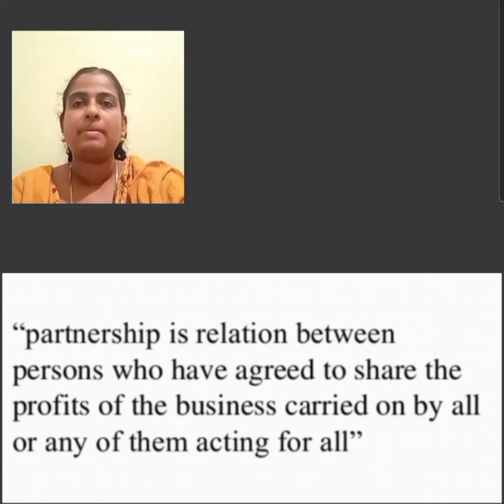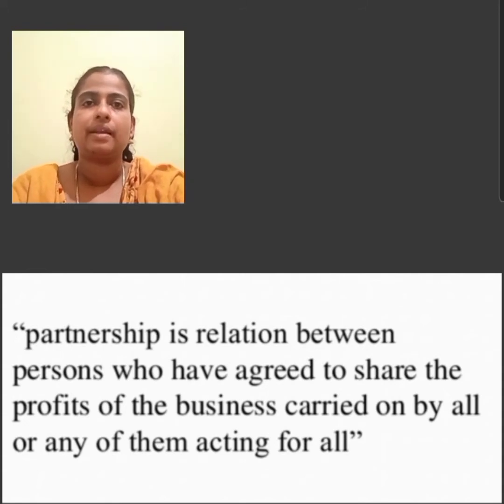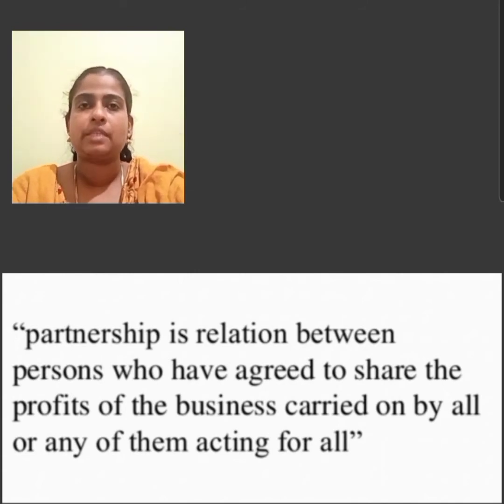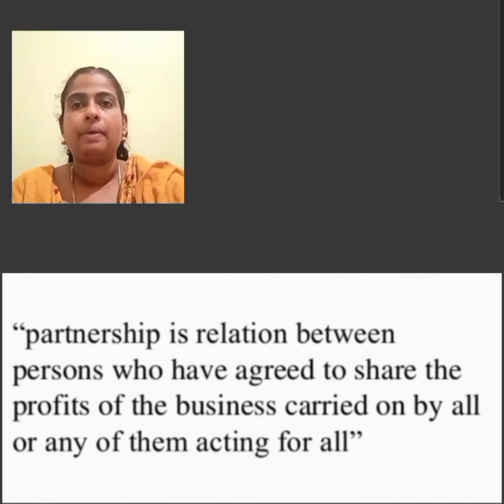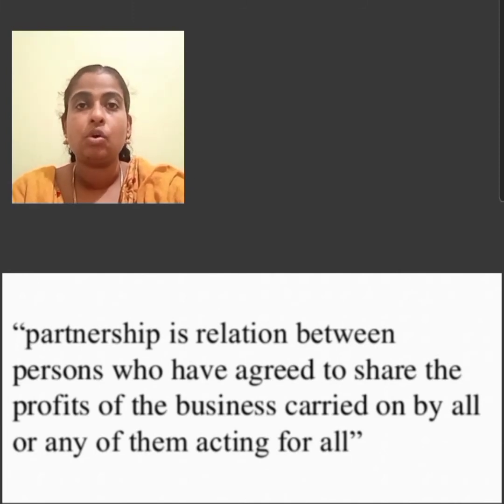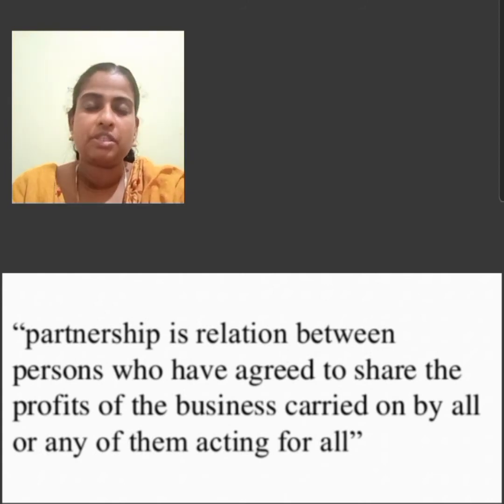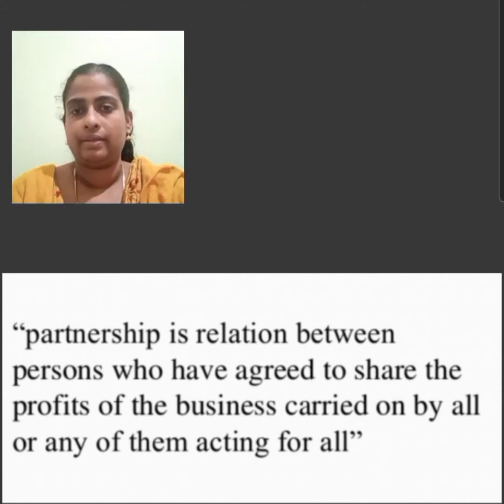In case of emergency, a partner has the right to act according to his best judgment and can be indemnified for the expenses incurred by him. The next right is that a partner has the right not to allow the admission of a new partner. If he wishes to admit a new partner, the consent of the other partners is required.